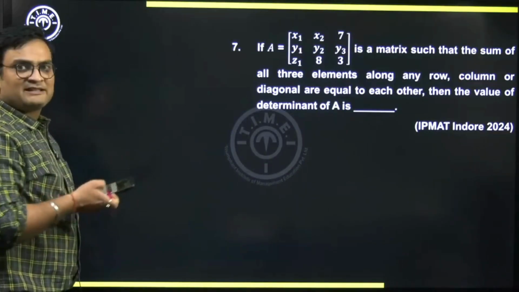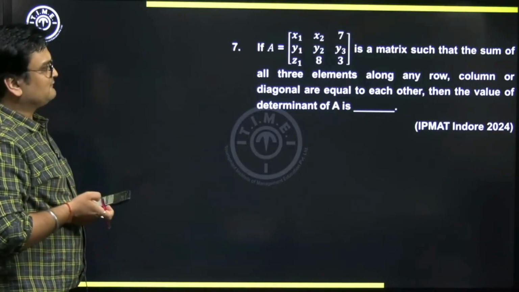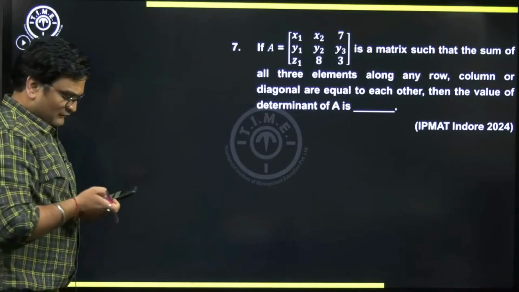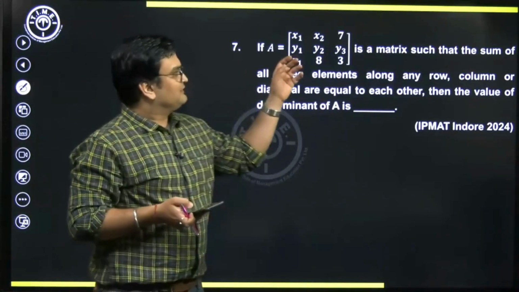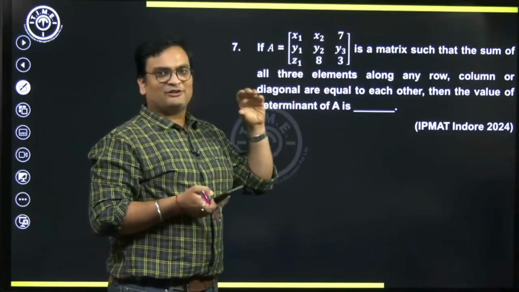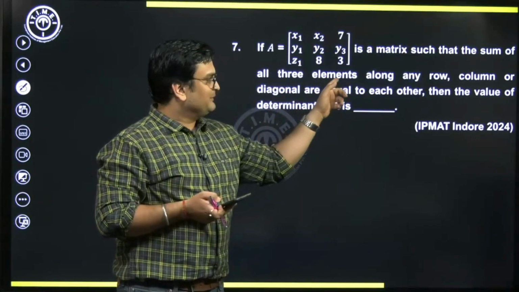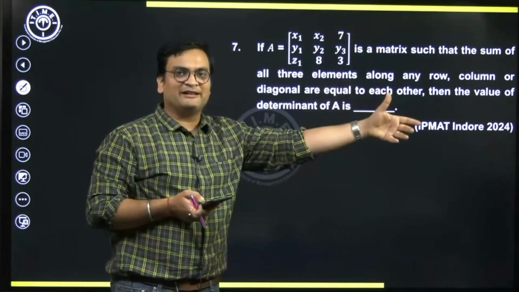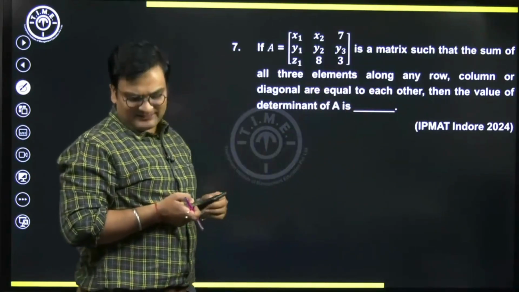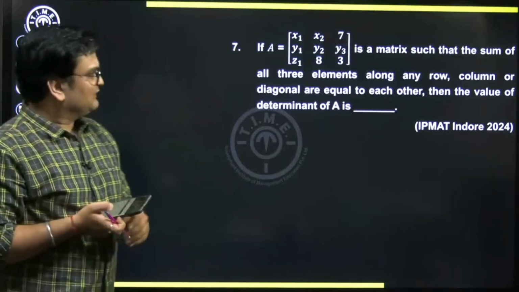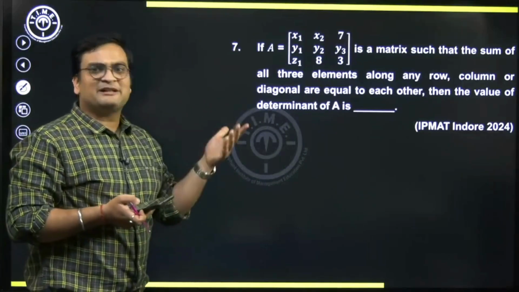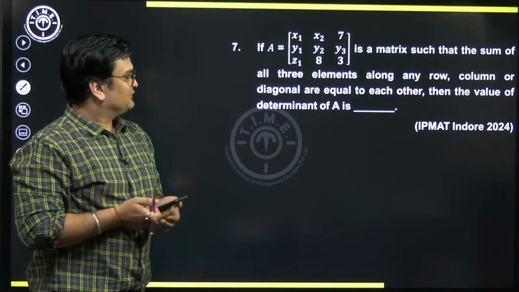This was just the last year question. So in fact, such an arrangement is called as magic square, where the sum of the elements along any row, any column, any diagonal is equal. So questions on magic square have appeared in the past also. So this is a recurring theme.